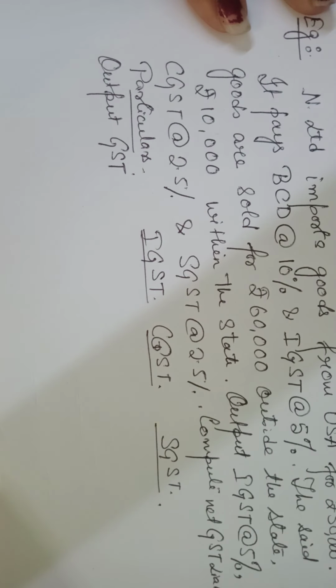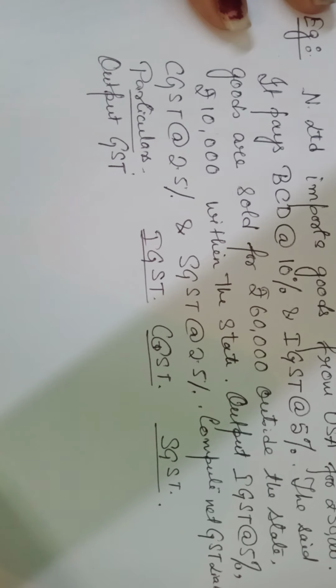Let me calculate. अच्छा, the said goods, what is written over here? The said goods are sold for rupees 60,000 outside the state and 10,000 within the state. ठीक है?